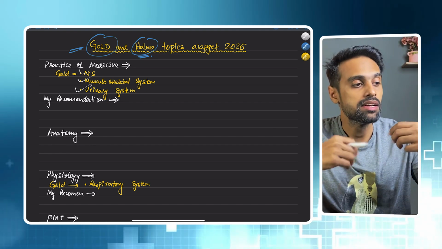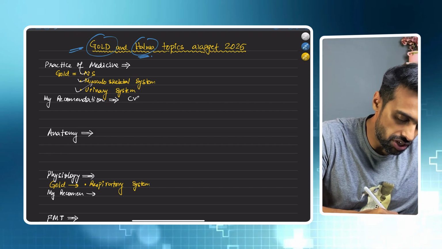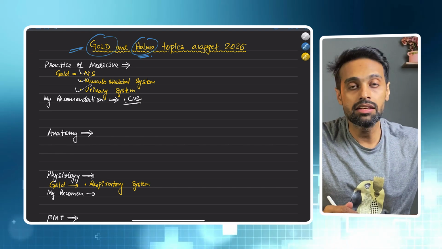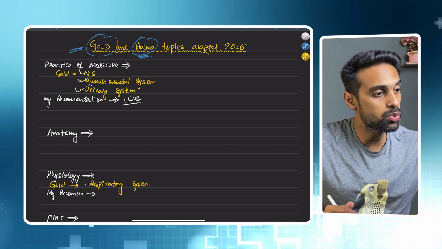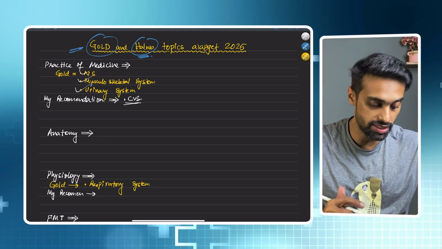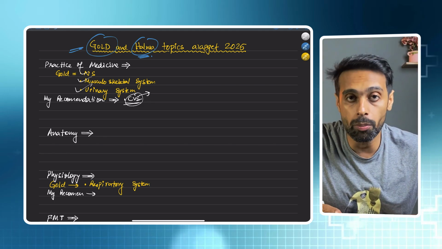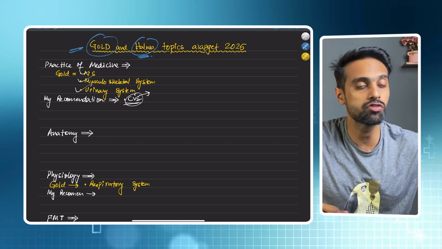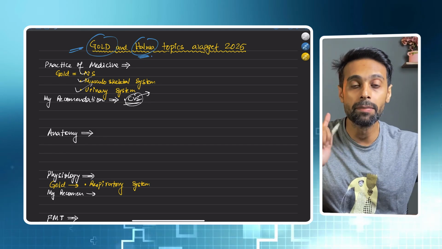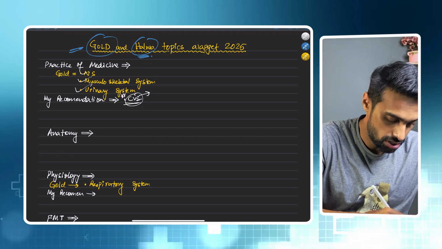On top of that, there are a few recommendations from my side. For example, study CVS. In 19, 20, 21, 22, 23 there was a question from CVS, but in 2024 there was no question from CVS. So CVS is a pretty important topic for AIPGT in practice of medicine. Only in AIPGT 2024 there was no question from CVS, but for 2025 it is highly recommended. Give it 3 stars.